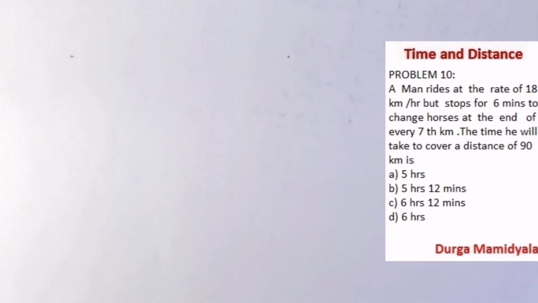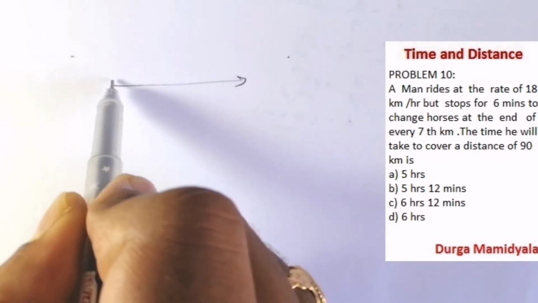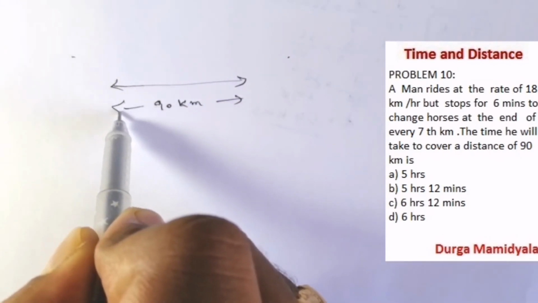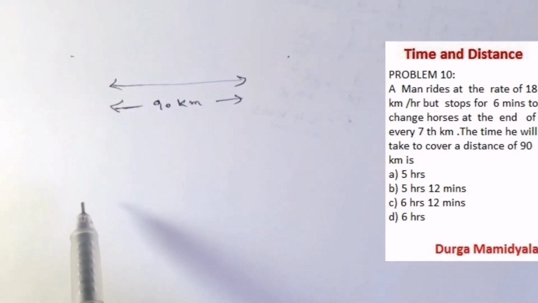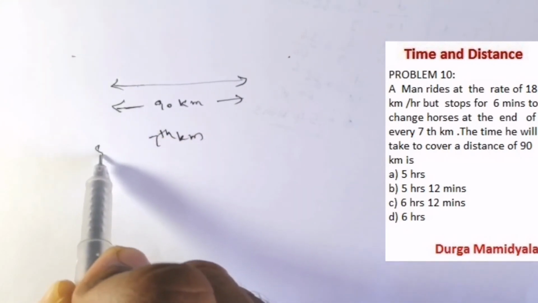Our next problem: a man rides at the rate of 18 km per hour but stops for 6 minutes to change horses at the end of every 7th kilometer. What is the time he will take to cover a distance of 90 kilometers? So the total distance to cover is 90 kilometers. He has said he is going to stop at every 7th kilometer.